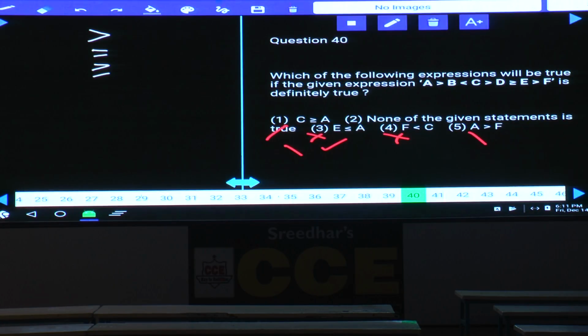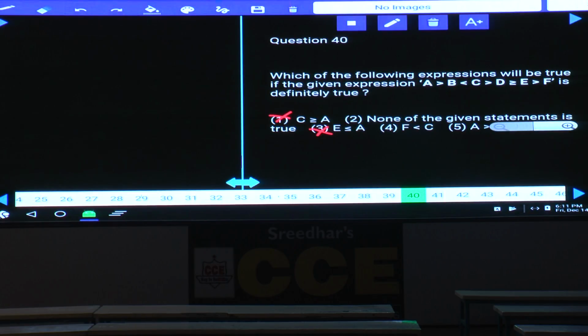Then question number 40. Now in this question number 40, which of the following expressions will be true if the expression is definitely true? Tell me which is true. C greater than or equals to A is false. No relation between C and A, isn't it? Because 2 opposite symbols. And choice 3, E lesser than or equals to A. Between A and E, there are 2 opposite symbols. This is also ruled out.